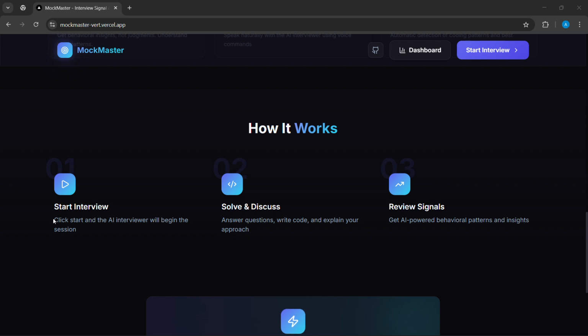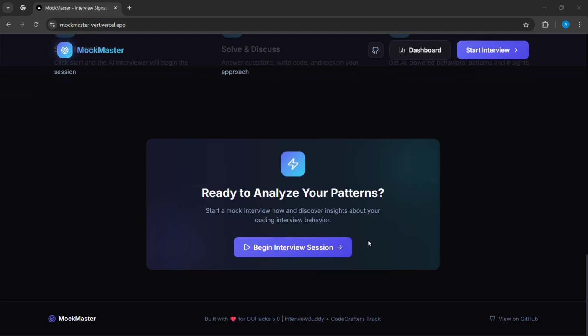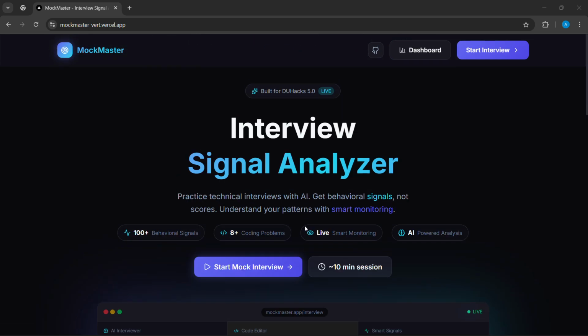So this is basically how it works. When you start the interview, it will tell you to introduce yourself, then ask you behavioral questions, and then jump to the coding questions which you have to solve. After the whole interview, it will analyze your answers and give suggestions on what you should and shouldn't do, and where you are lagging. This will help you get better. I built this for DUHacks.